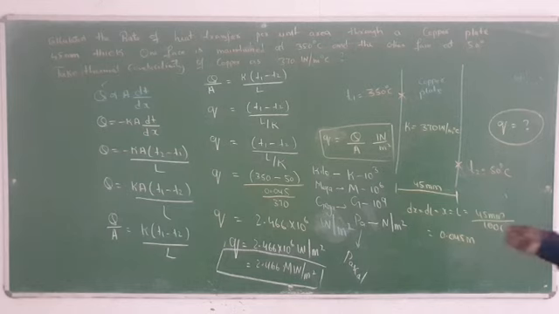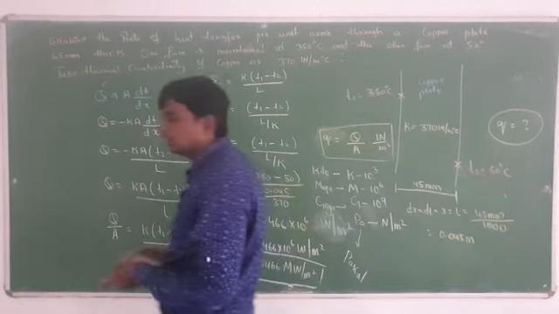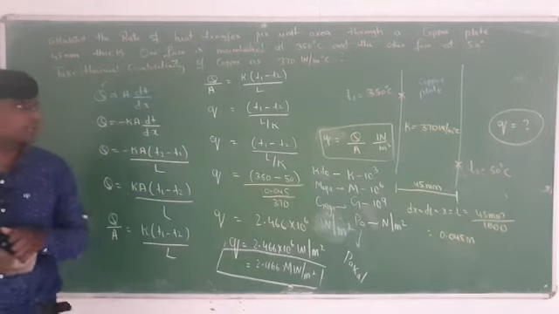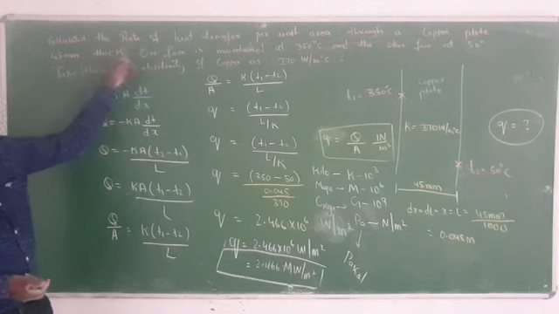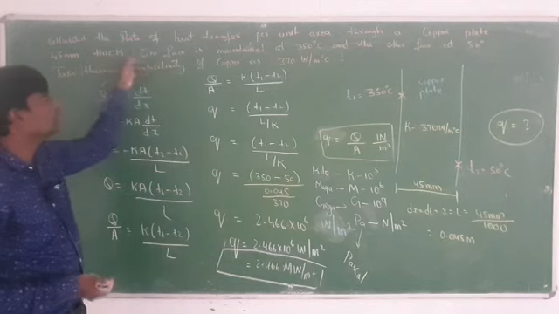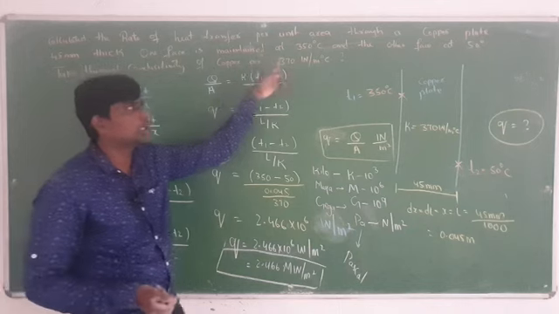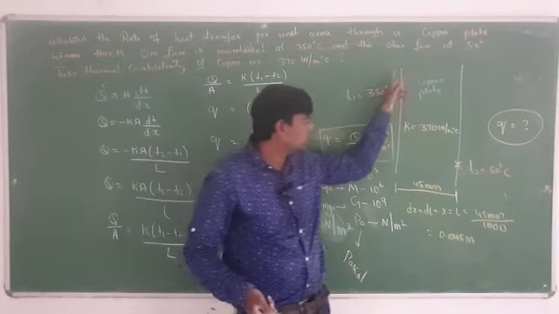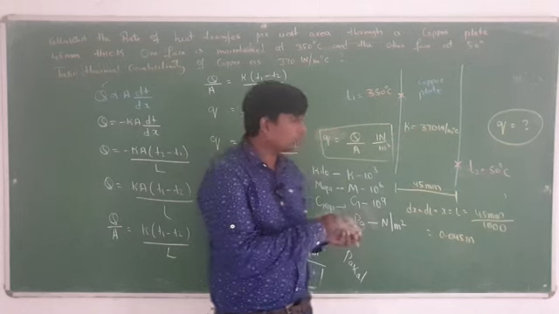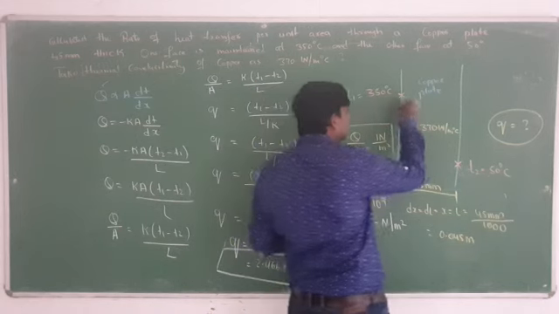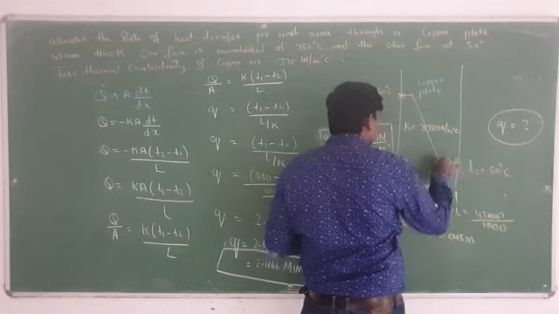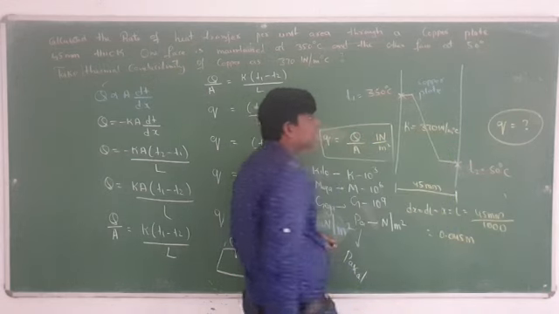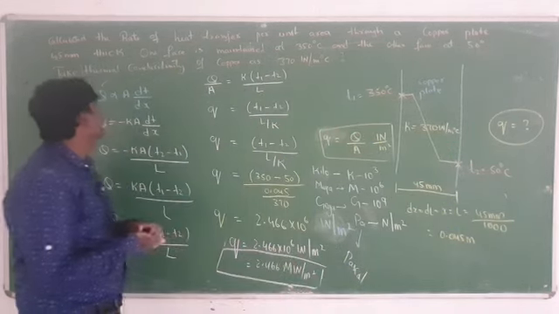first problem is there. Once again I will explain. It is a simple question, and by using that only you have to solve. What is given here? Calculate the rate of heat transfer per unit area through a copper plate. Here I have drawn the copper plate. The diagram is important. Temperature is decreasing, as you can see here.